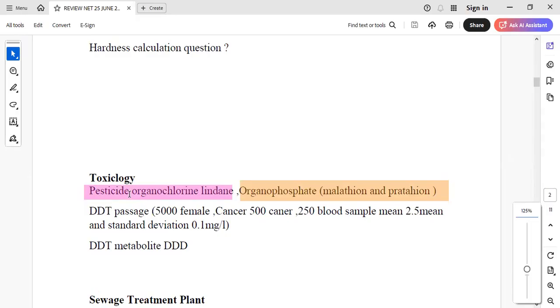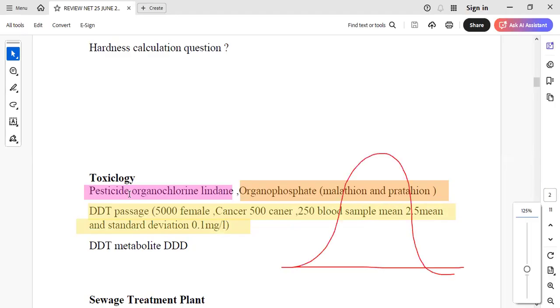Then there was an interesting passage over DDT where they have given that 5,000 females having cancer were reported, 500, 250 blood samples were taken, and mean is 2.5 and standard deviation is 0.1. So guys, as they said, it is normally distributed. This was a very simple question. One could have drawn the bell-shaped curve, right? And then they have asked you about till mean plus minus 1 sigma on the positive side.